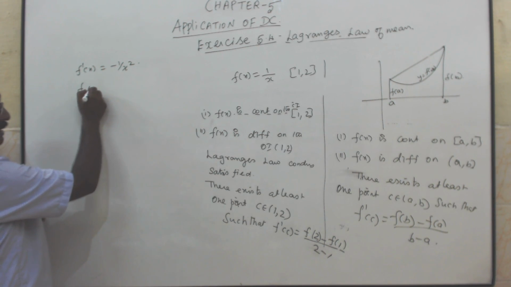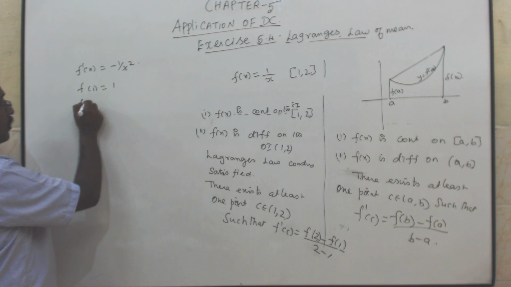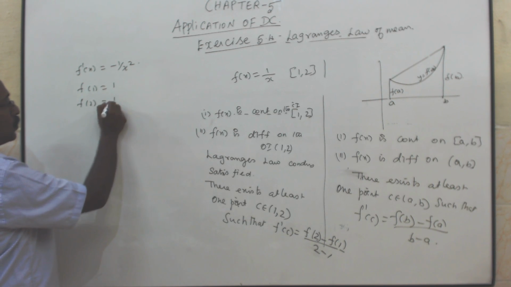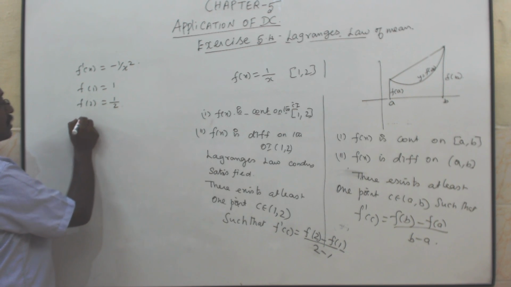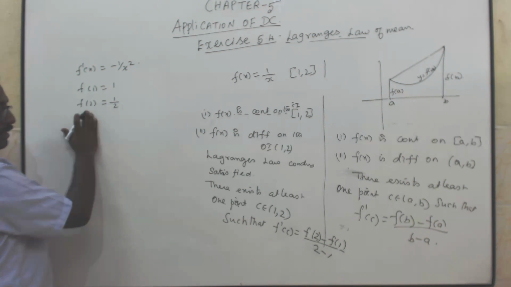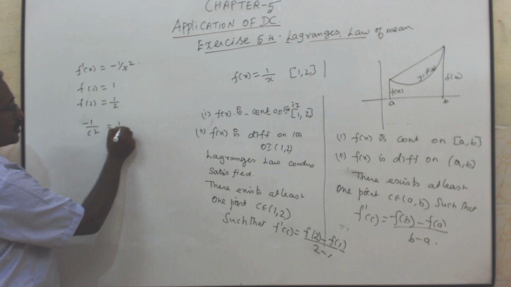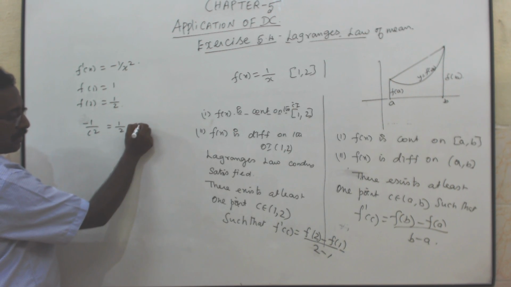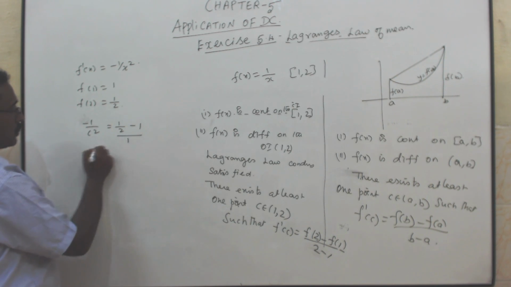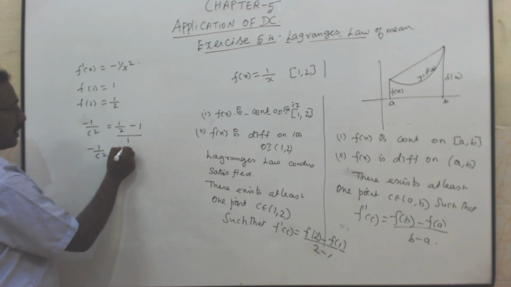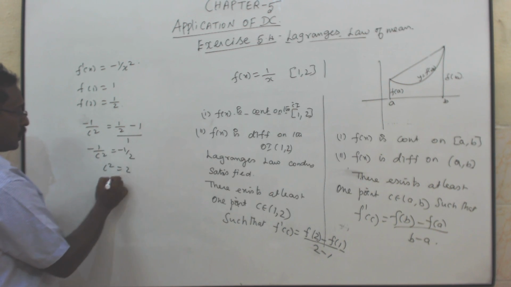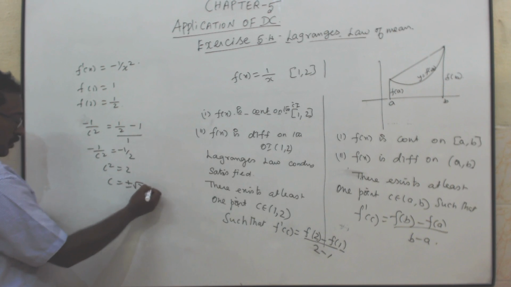Then f of 1 is 1 by 1, which is 1. f of 2 is 1 by 2. That is f dash of c, already we have the formula, minus 1 by c square. f of 2 minus f of 1 divided by 2 minus 1 is 1, so minus 1 by c square equals minus half, that is c square equals 2, c is equal to plus or minus root 2.